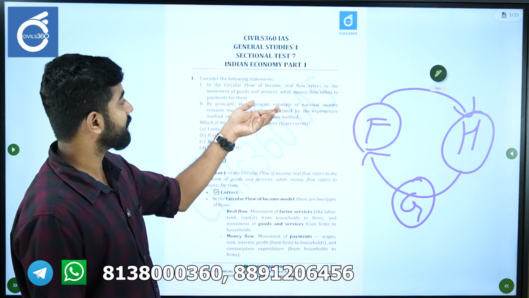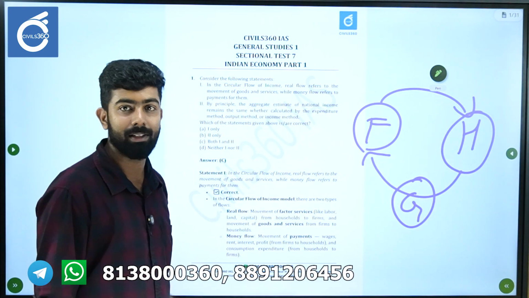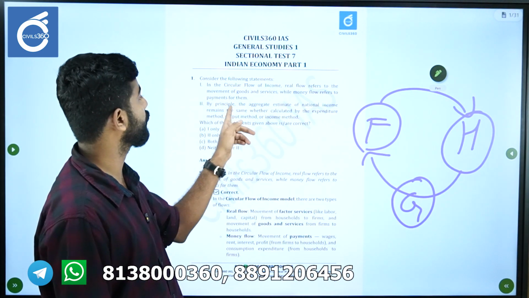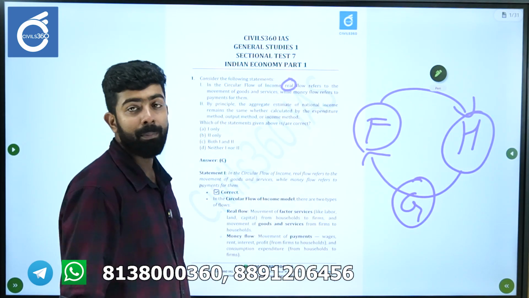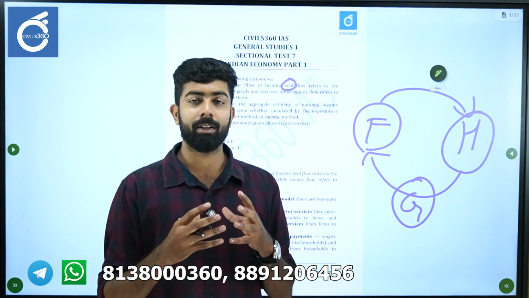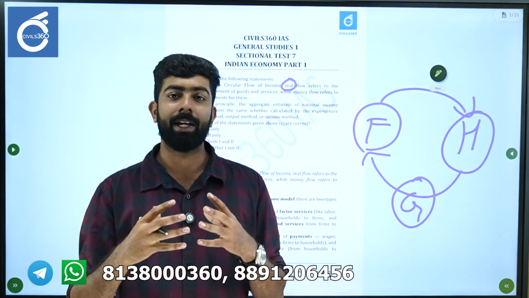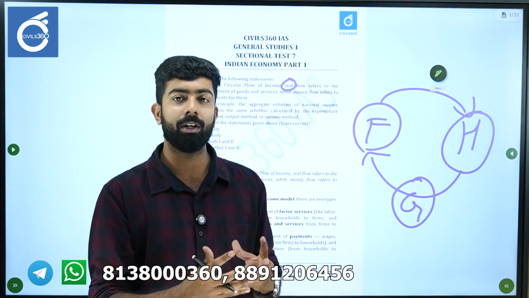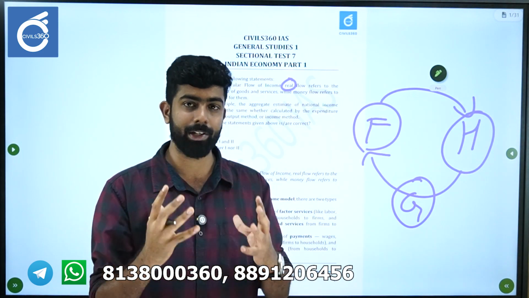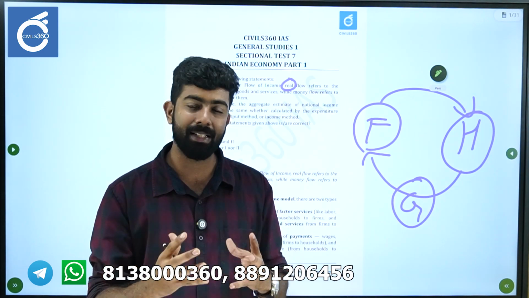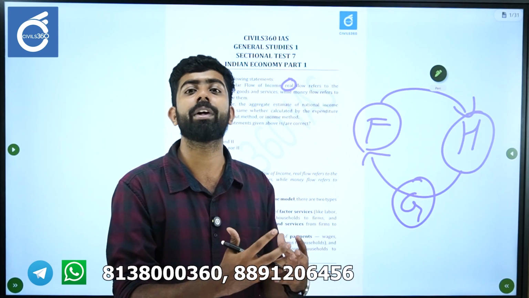So in the circular flow of income, real flow refers to the movement of goods and services, while money flow refers to the payments for them. Remember, whenever the term real comes in the context of economics, keep in mind it is not just talking about actual tangible things. It also includes things that are directly contributing to the economy.